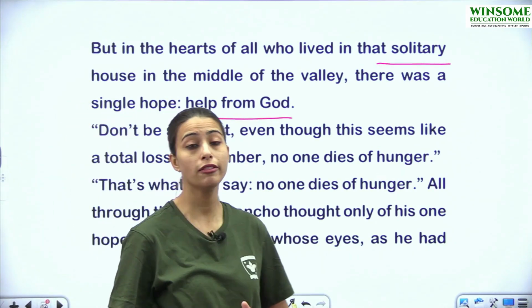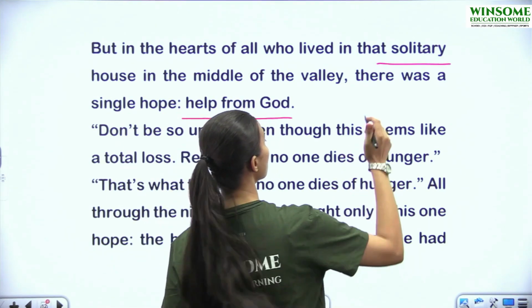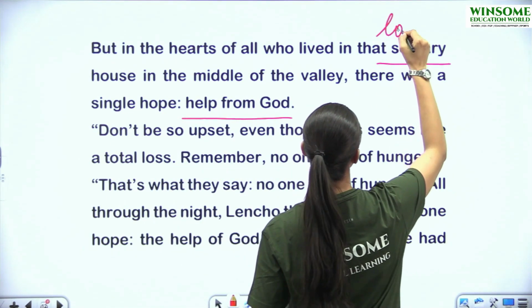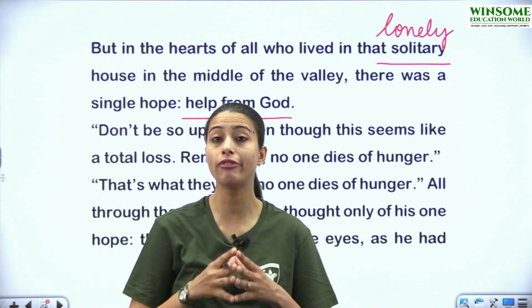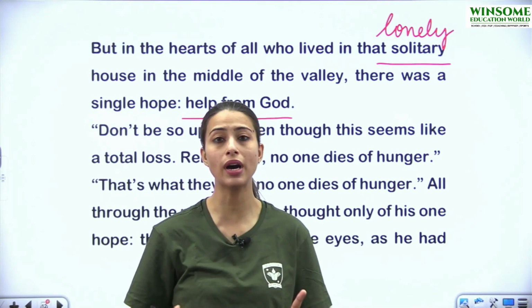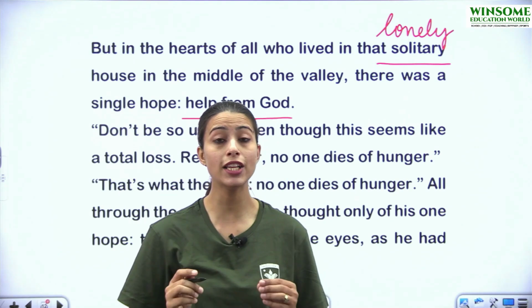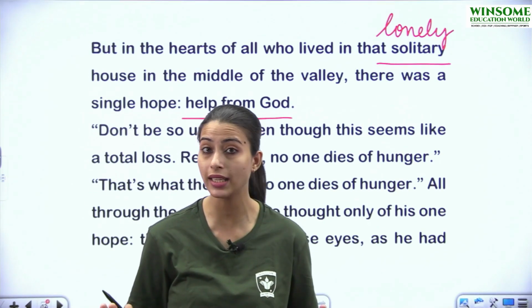That means the family who was residing in that solitary house. What do we mean by the solitary house? It means lonely, okay? And we read this in the very beginning of the chapter that Lencho's house was the only one in the entire valley. Lencho का घर सिर्फ एक ही घर था पूरी valley के अंदर, वहाँ पे और कोई भी नहीं रहता था.